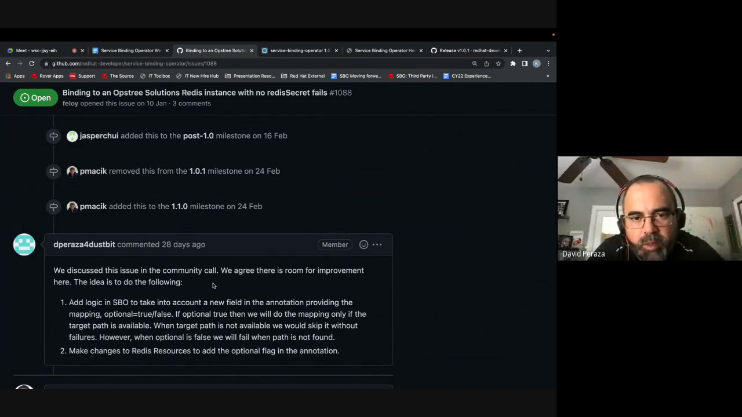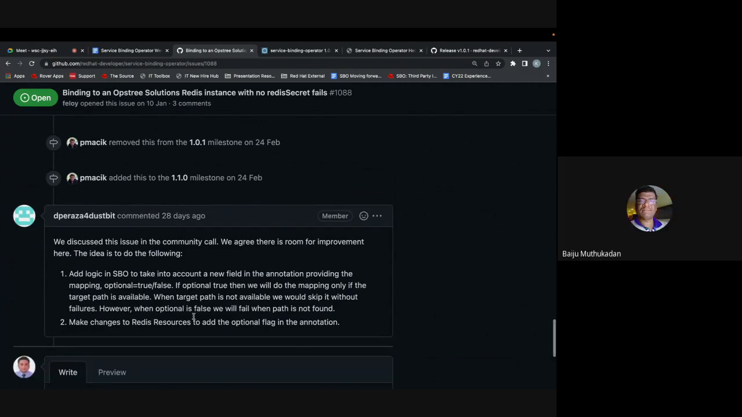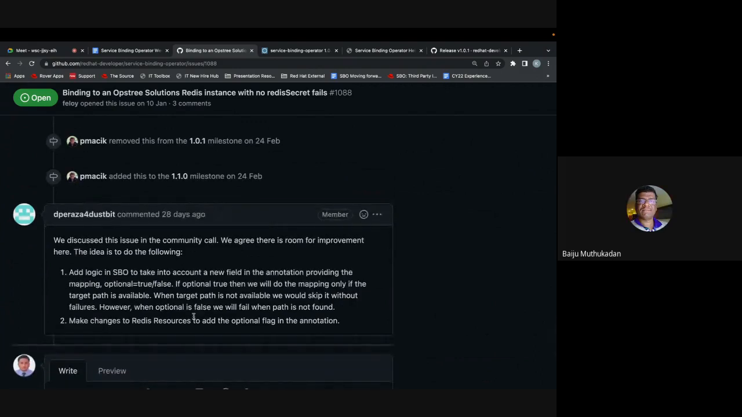But we need to support the optional field. I remember discussing that. Yeah, we need to support that one. That's true. But in case it was not supported, this would not become a blocker for somebody else, right? Because they could easily change that and move on.